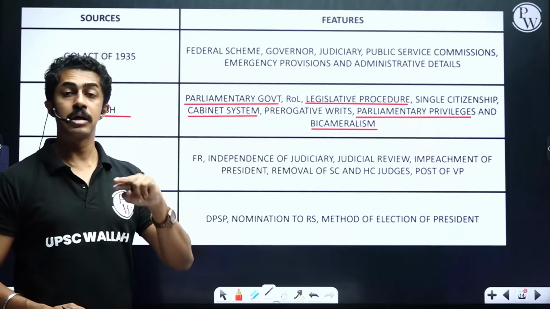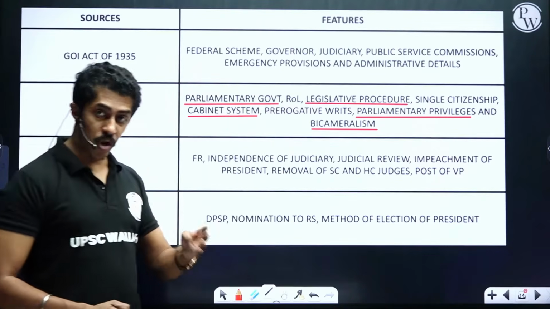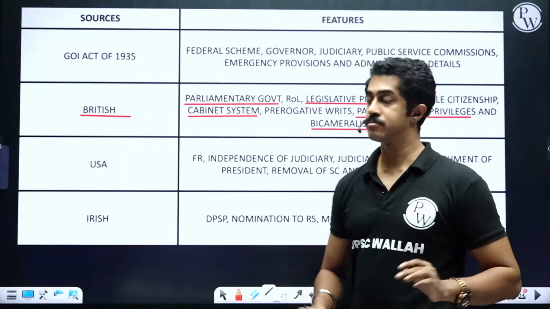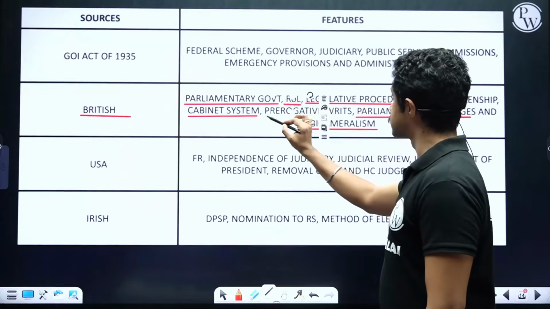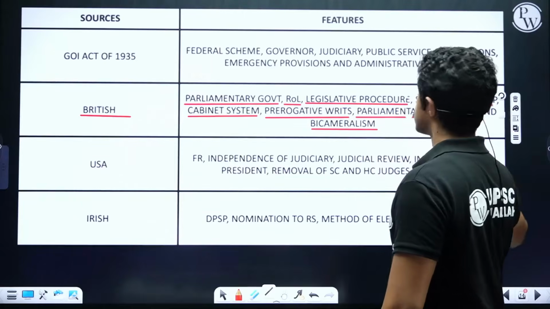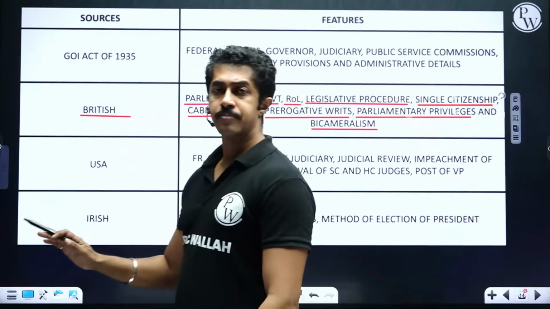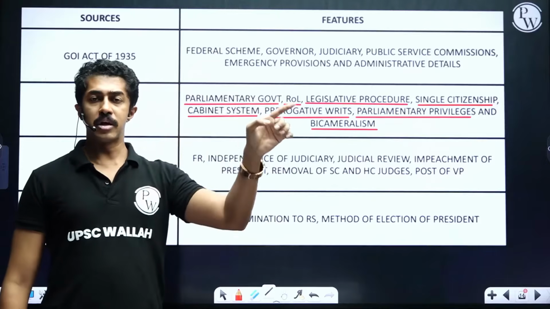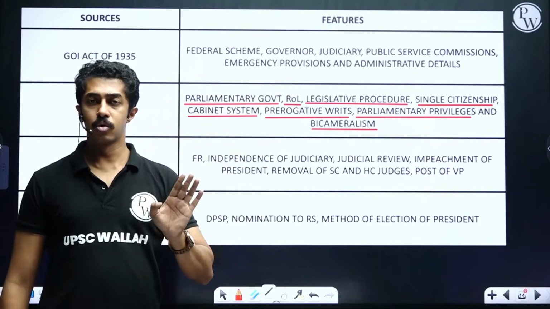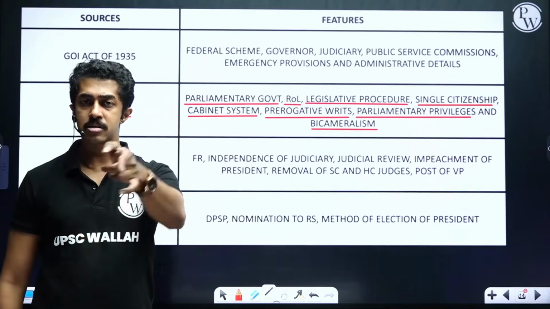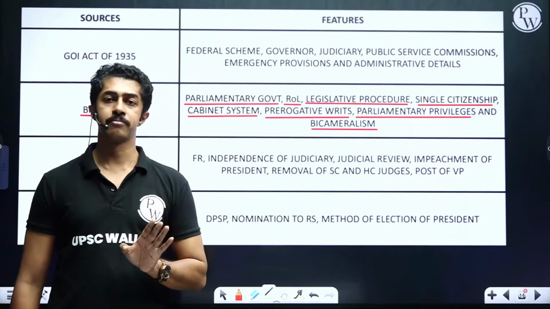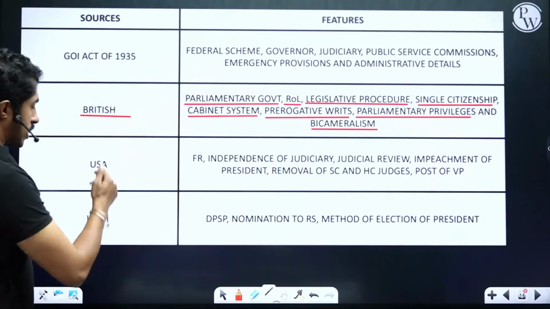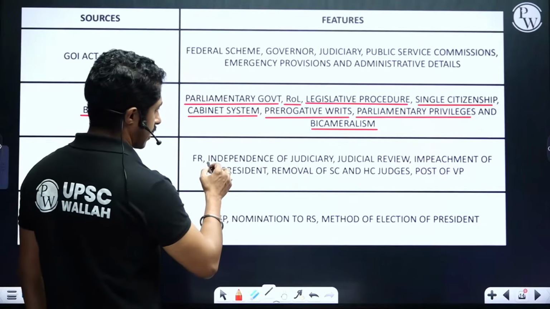5 done. Then what do you have? Rule of law, writs, and finally single citizenship. Done. 5 associated with parliament. 3, one is to do with law, the other is to do with writs, then finally single citizenship. Clear? Moving on. USA. Fundamental rights.